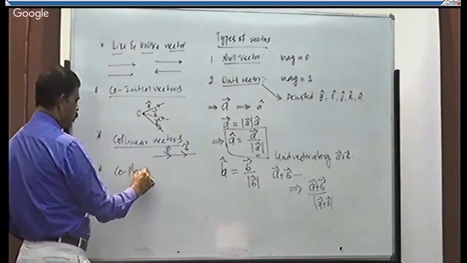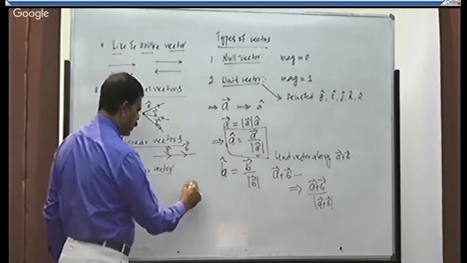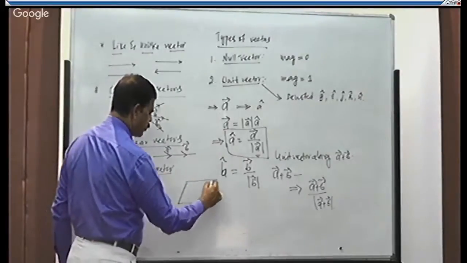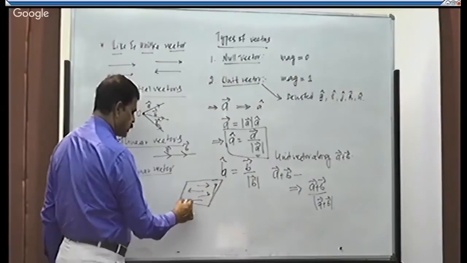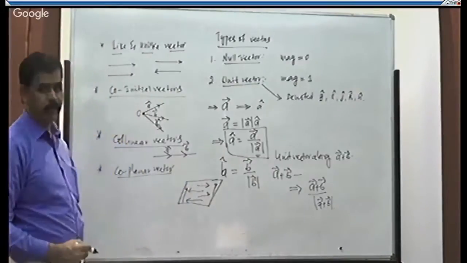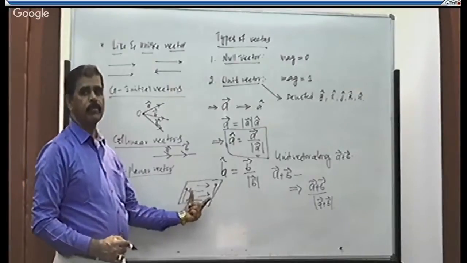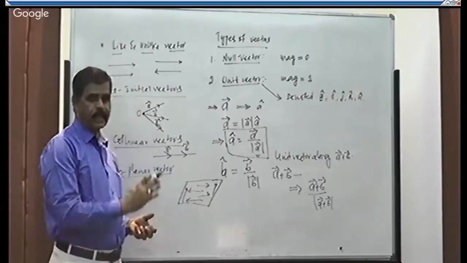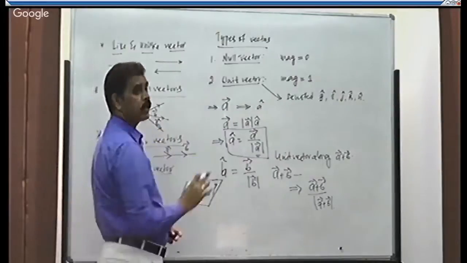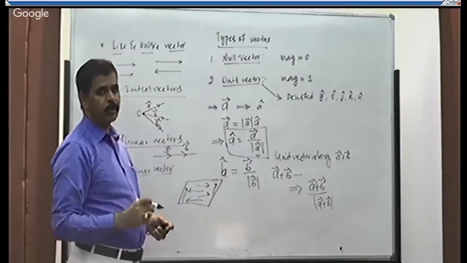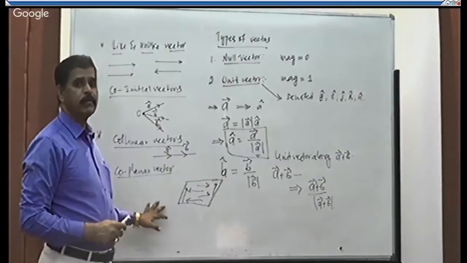Coplanar vectors. Plane. If a number of vectors are acting in the same plane, such vectors are said to be coplanar vectors. Suppose this is the plane of the board. In the plane of the board, if n number of vectors are acting, they are all said to be coplanar vectors, right? These are some of the important types of vectors.